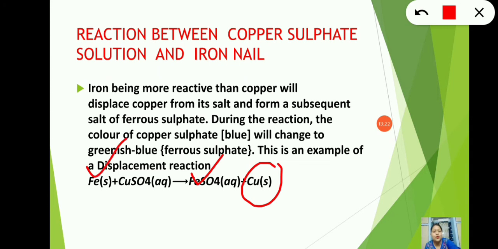So when it forms ferrous sulfate, the color of the solution changes into greenish blue from blue color. This type of reaction occurs and an entirely new product is formed. So this is a very good example of chemical change. To understand it better, let's watch this video.